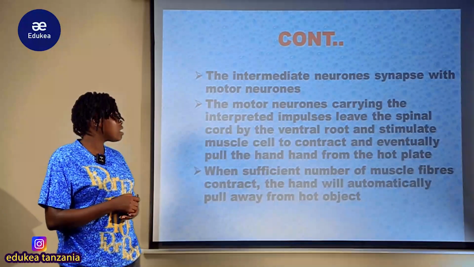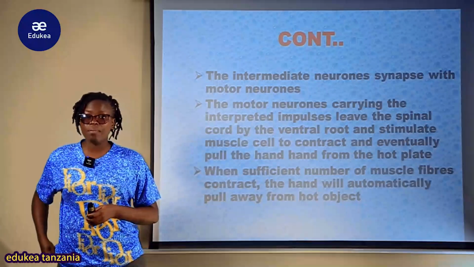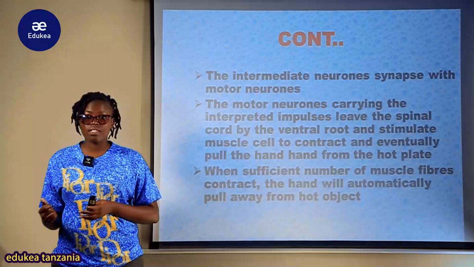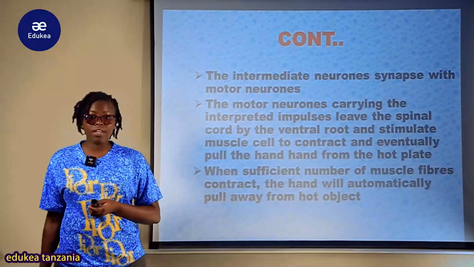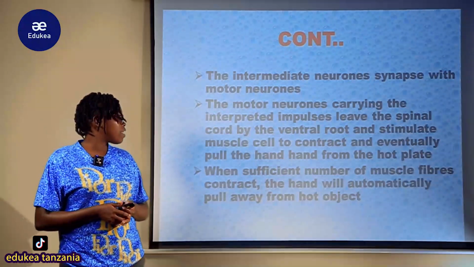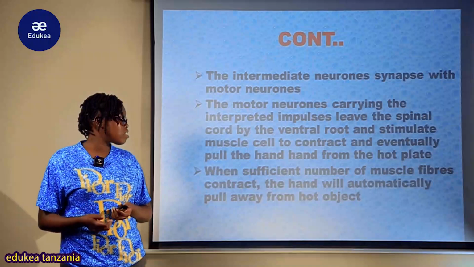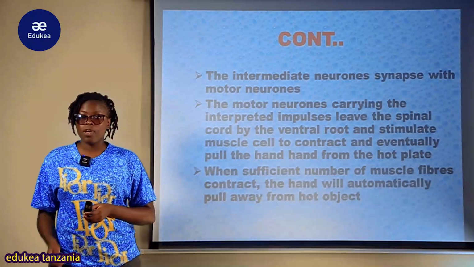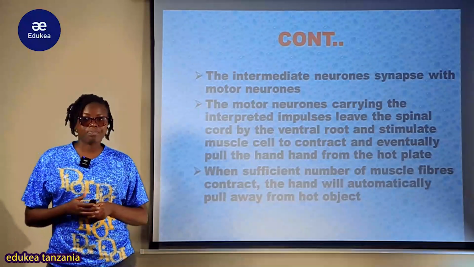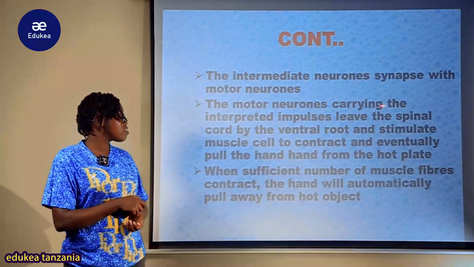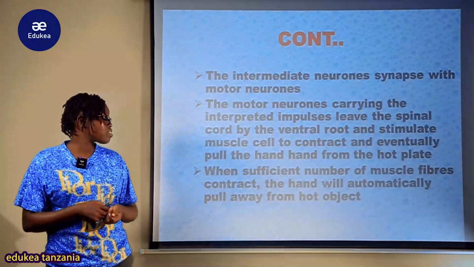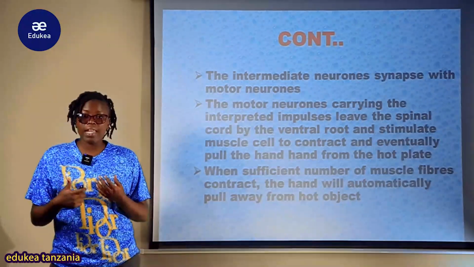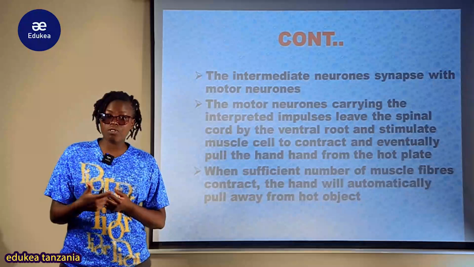So the motor neurons carry the interpreted impulses and leave the spinal cord by the ventral root and stimulate the muscle cell to contract and eventually pull the hand away from the hot plate. Looking at the spinal cord, there is a ventral root and a dorsal root.